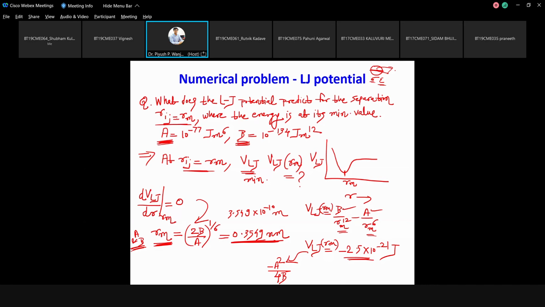Maybe you could find out this Lennard-Jones potential at some other distances also. So you can consider V of Lj of Rm as somewhat representing the value of epsilon only. But this is just given in terms of joule. The epsilon value normally comes in calories per mole or joules per mole. So some other things need to be done, but this is also talking about the strength of interaction. This is actually the van der Waals interaction strength